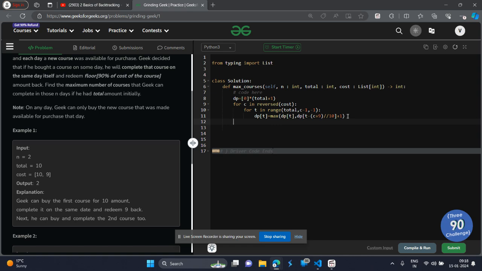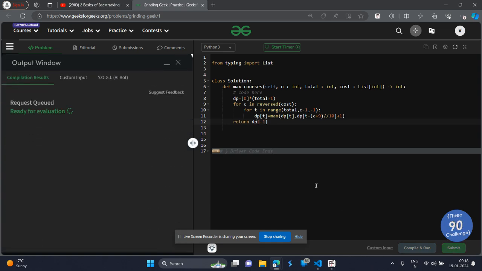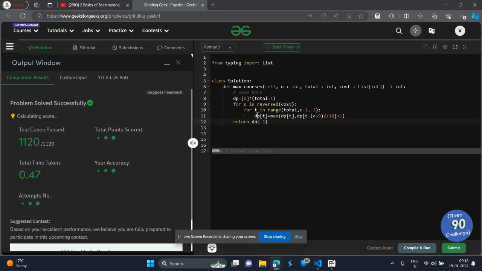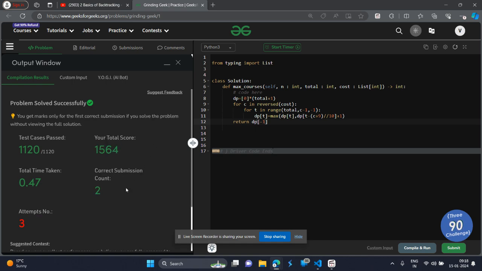So at the end, after our DP gets populated entirely, we'll just return the last cell of DP, which is -1. Or you can also use total, since it is of length total plus 1. You can use total, but I'm using -1. Both will yield the same.